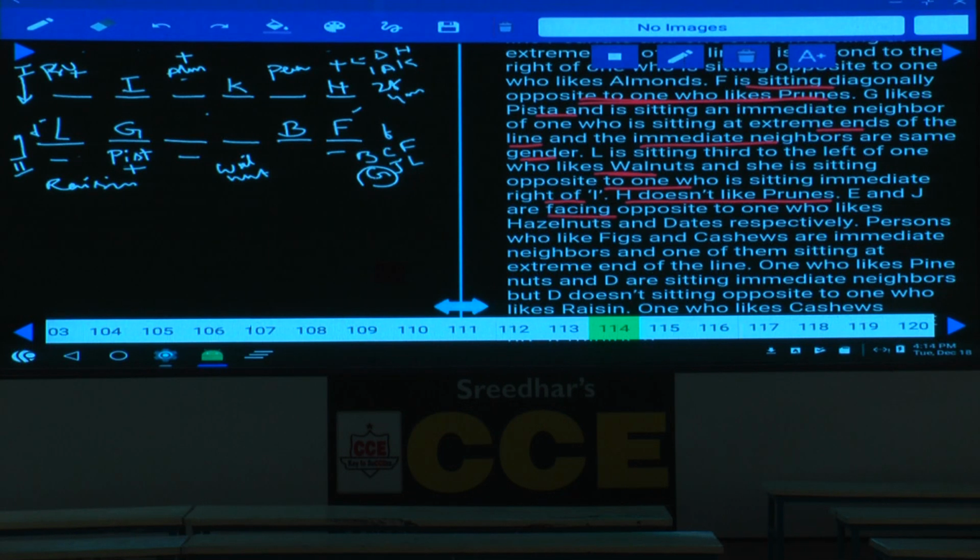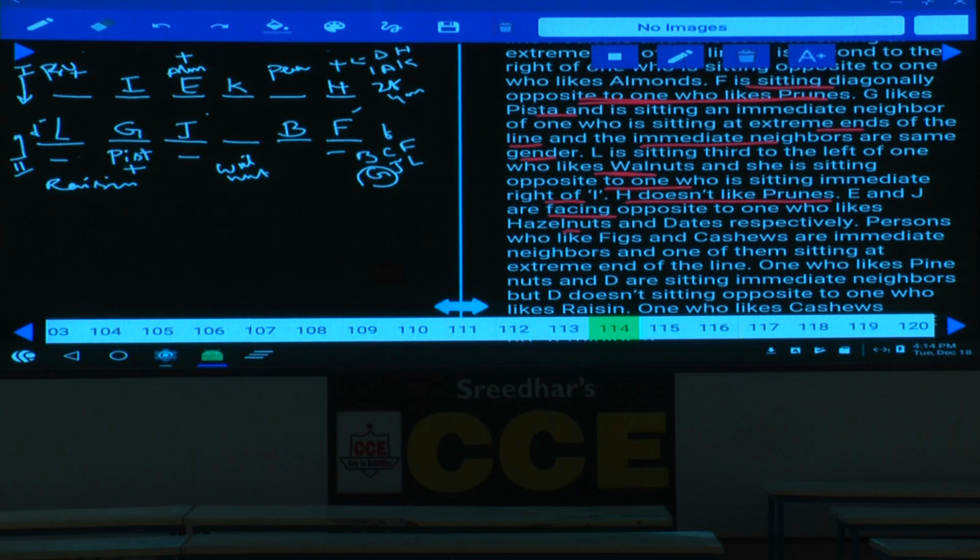E and J are facing opposite. As E and J are facing opposite, tell me what is the only possibility here. This E must like almond and this person must be J. E and J are opposite to each other. Who likes walnuts and dates respectively? Hazelnut and dates. And who likes hazelnut here?